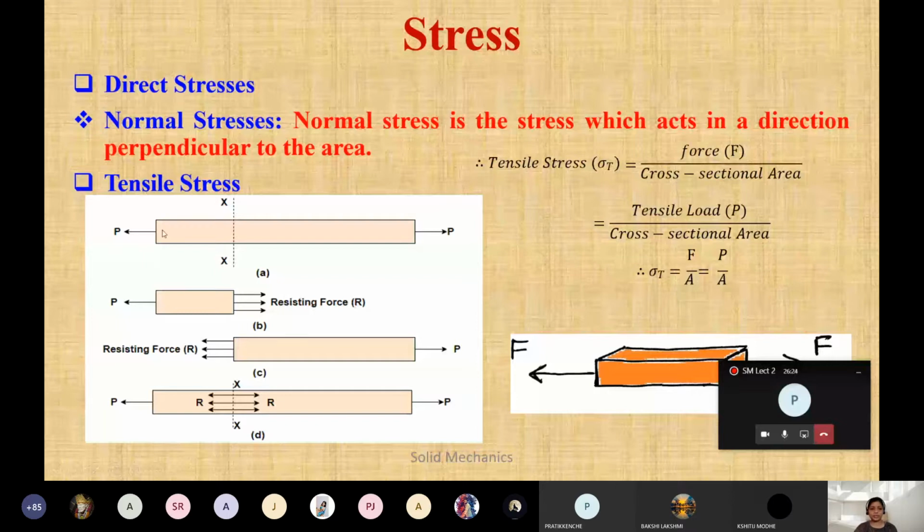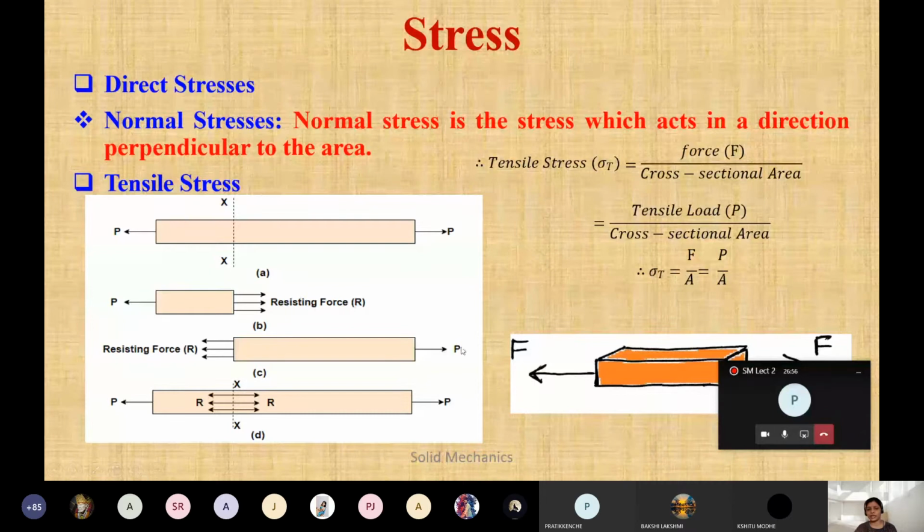This is a component. I hope you can see my cursor here. We are applying a force in a pulling direction along a particular axis. This will definitely apply a resisting force, and this is the formula. The tensile stress is sigma T, where T indicates tensile. It is force by cross-sectional area, or tensile load P by cross-sectional area. So you can use either F by A or P by A.